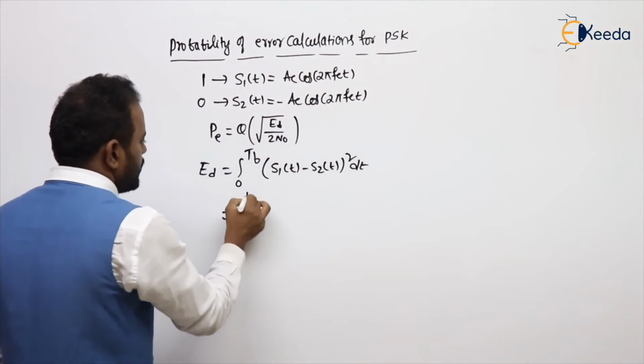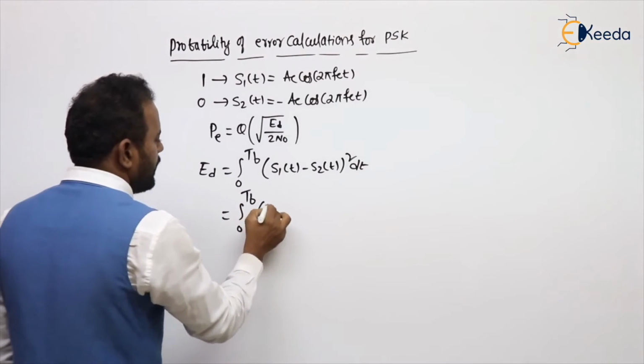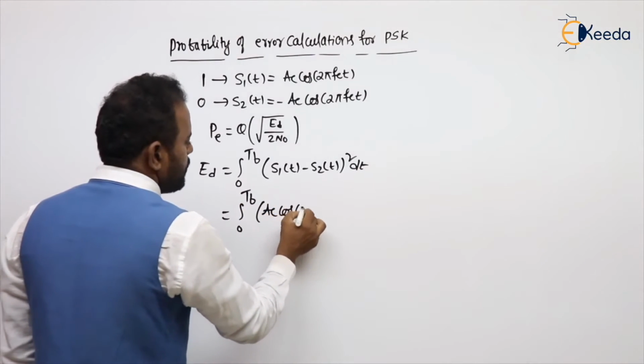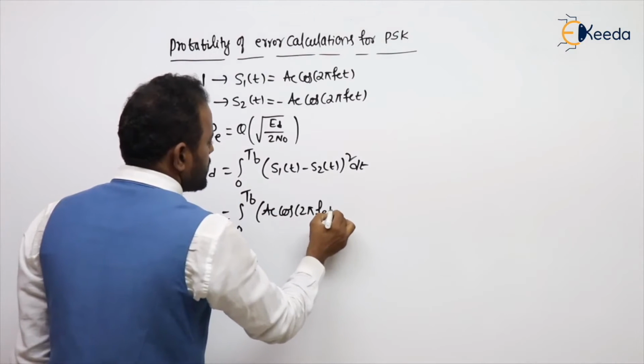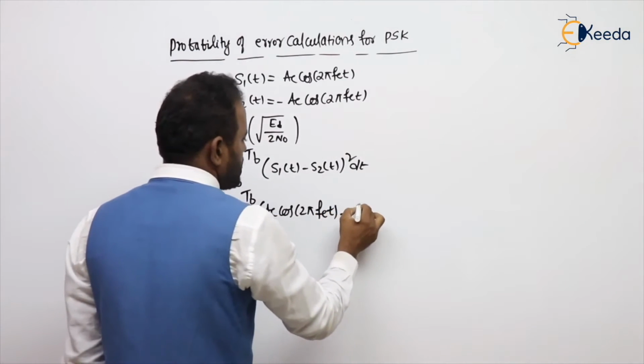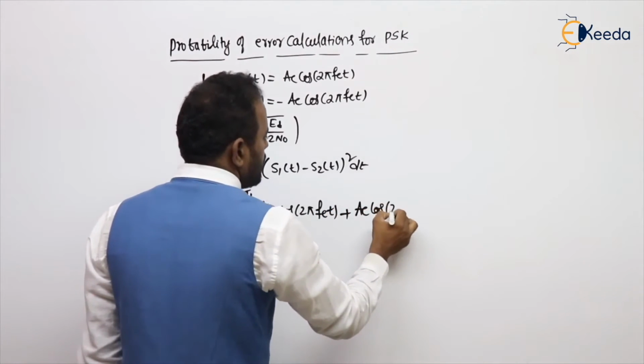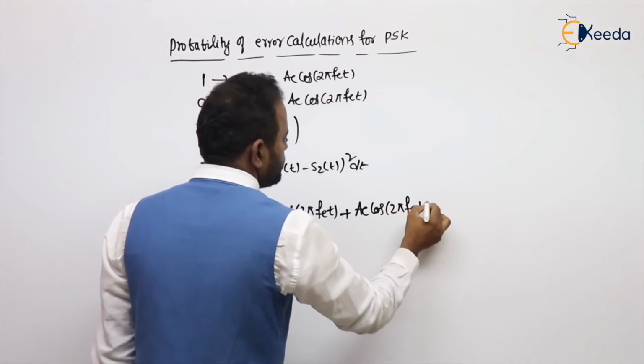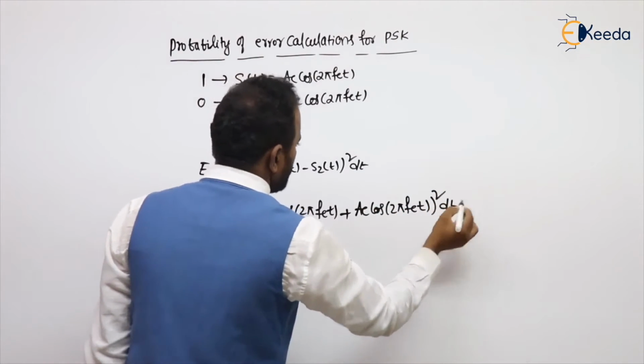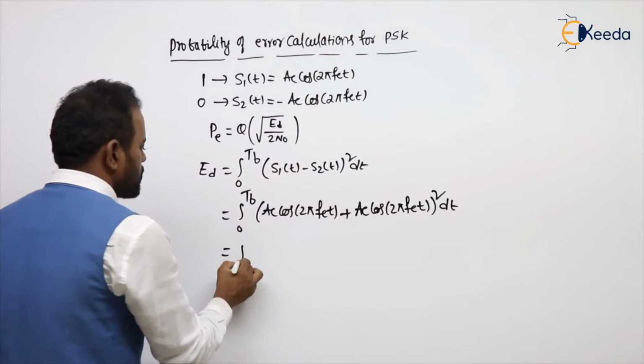That is integral 0 to Tb of s1(t), Ac cos 2 pi fc t, minus s2(t), which is minus Ac cos 2 pi fc t, whole square dt. 1 plus 1 is 2, 2 square is 4.